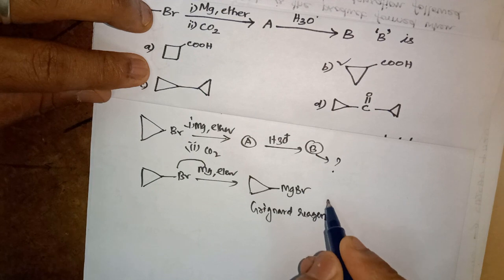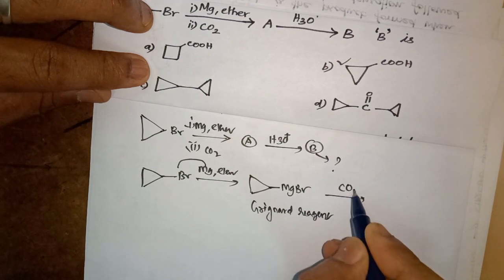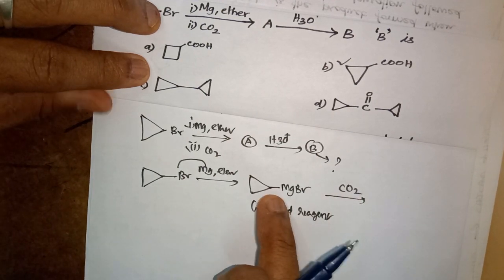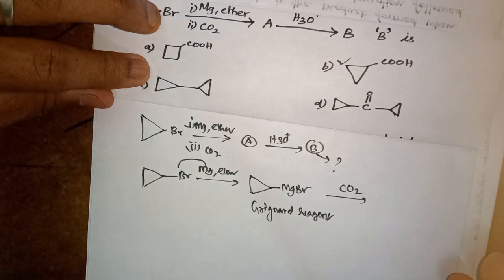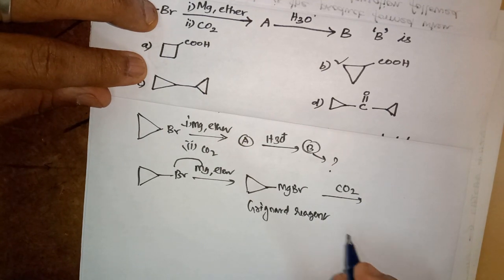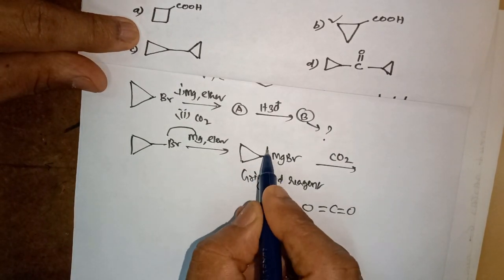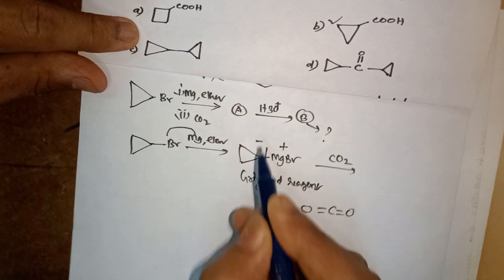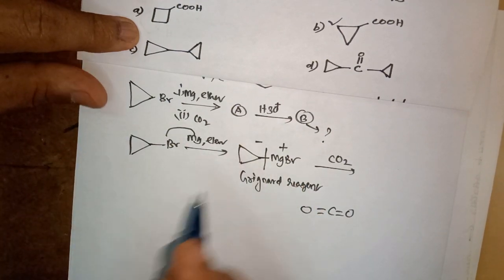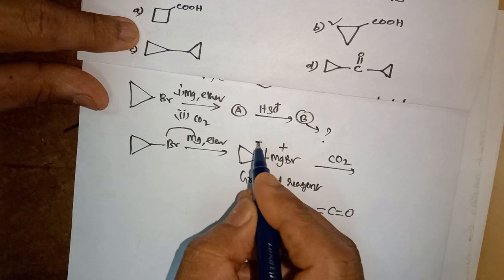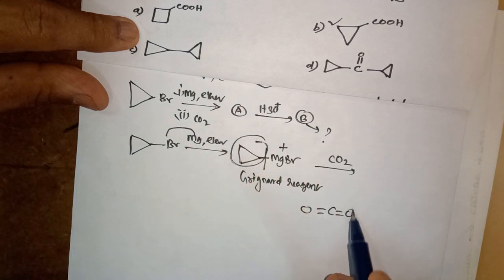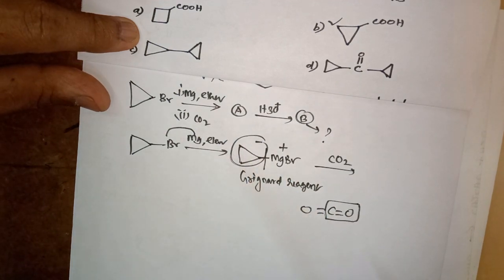Now to this, what is added? Carbon dioxide. You all know, when carbon dioxide is added to a Grignard reagent, it is converted to an acid. How to write this reaction? I write carbon dioxide, O double bond C double bond O. The Grignard reagent splits into a positive part and a negative part. It supplies the nucleophile, and this is our nucleophile.